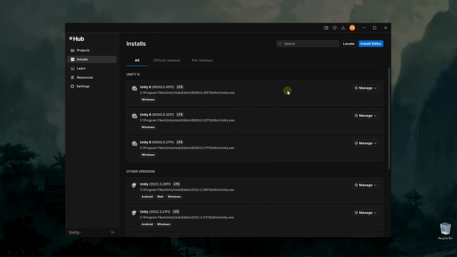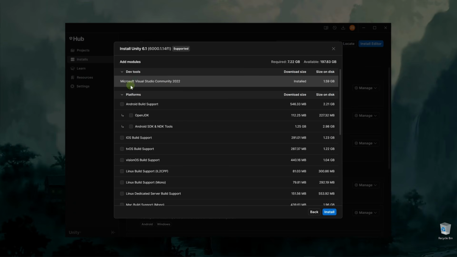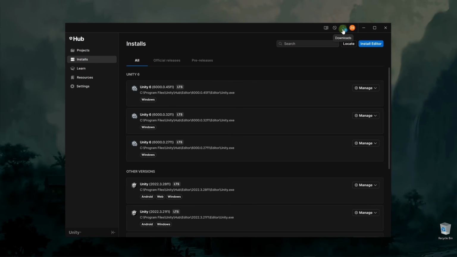In this tutorial, we are going to use Unity 6.1. So let's go to Install Editor. Let's look for it in the official releases. This is 6.1. We need to hit install. It will ask you whether you want to install Microsoft Visual Studio. This is where we'll edit our code. It's a good idea to install it unless you want to use something else. Now all we need to do is wait for it to download the Unity version.